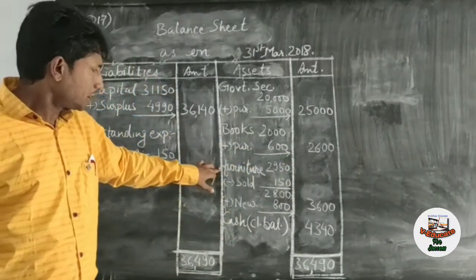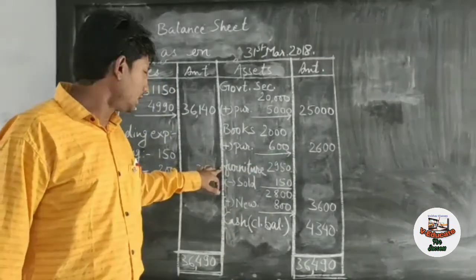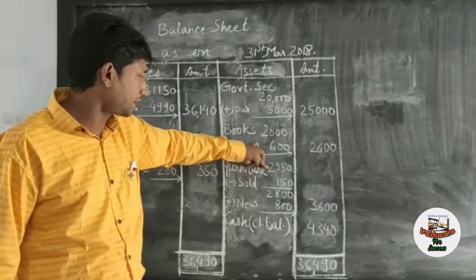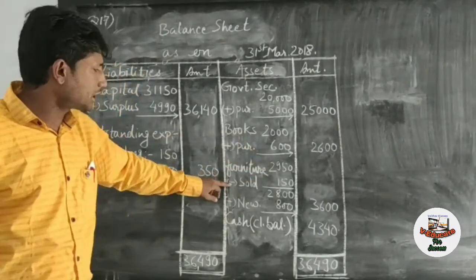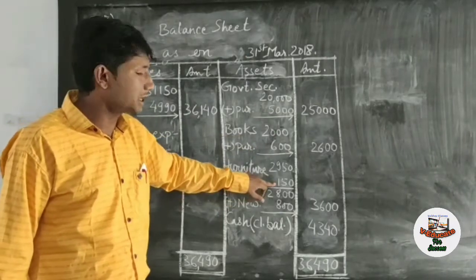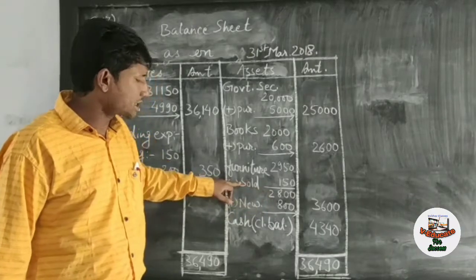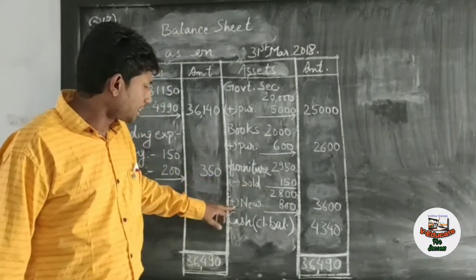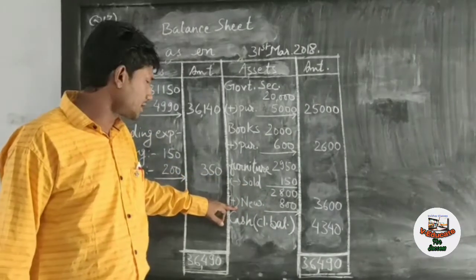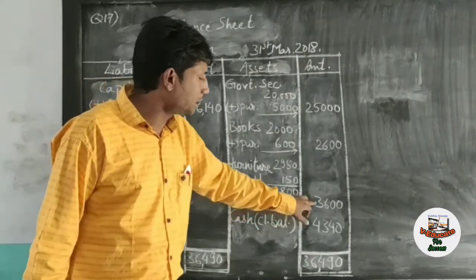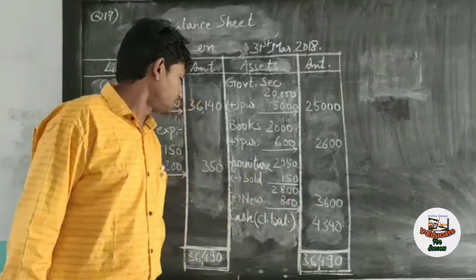Furniture, this is a little more typical. Furniture is given in the old balance sheet 2,950. In this year we have sold furniture of 150. The furniture is left 2,800 after selling some furniture, and new furniture is also purchased in this year of 800. So the total furniture will be 3,600.